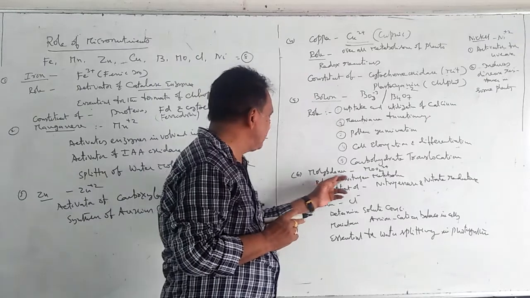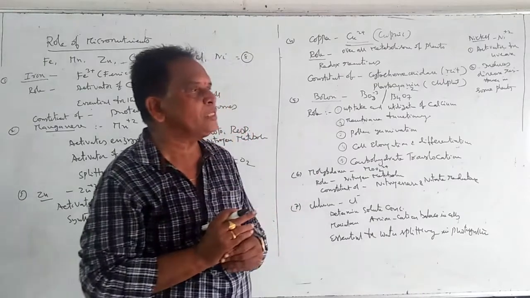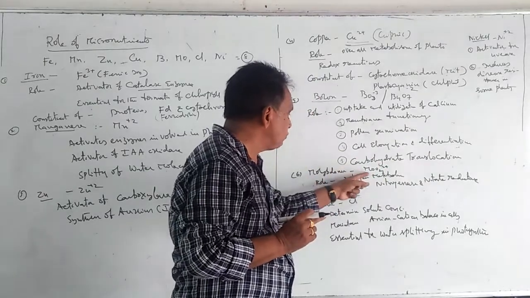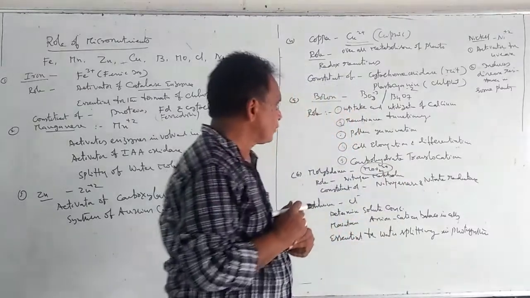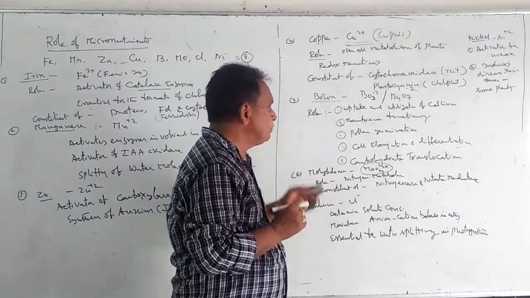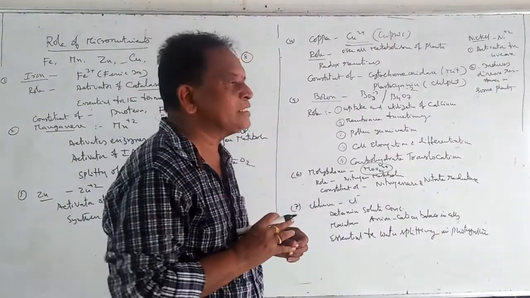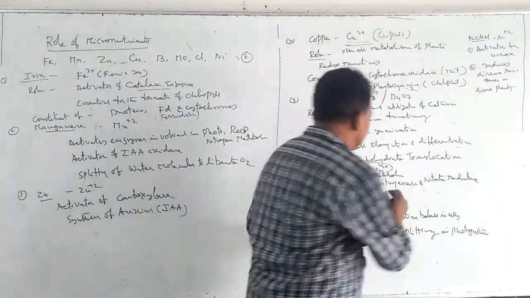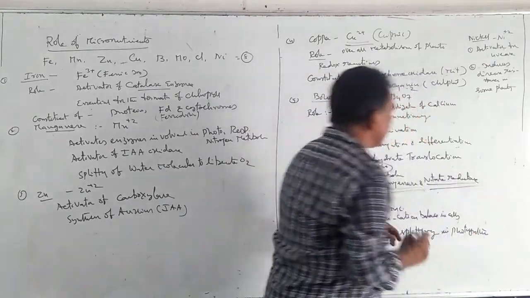And coming to the next element, molybdenum. This molybdenum is available to the plants in the form of molybdate divalent cation, MoO2 plus. This is the cation. And regarding its role, molybdenum plays a very important role in nitrogen metabolism in plants for the synthesis of amino acids and proteins. And it is a constituent of an important enzyme called nitrogenase and also an enzyme called nitrate reductase.